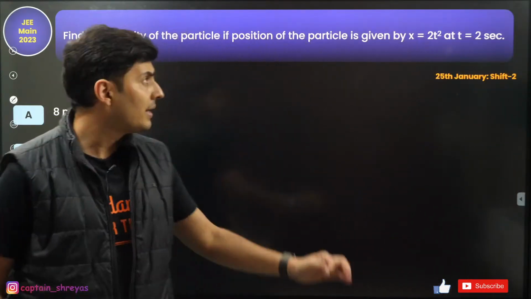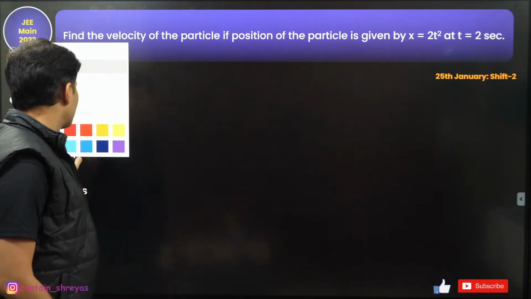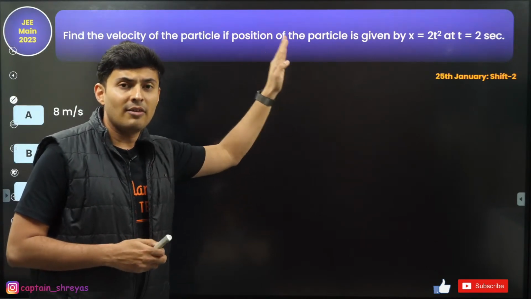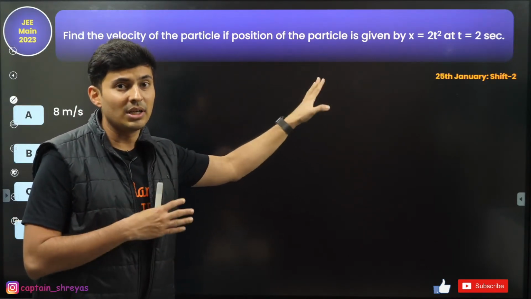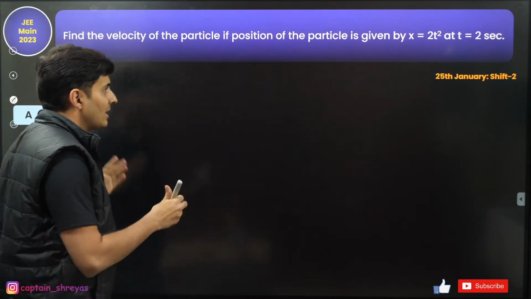Find the velocity of the particle given by x is equal to 2t square at t is equal to 2 seconds. Straight away question. These are the kind of questions which is usually done when some teacher of physics teaches derivatives. Probably one of the first few problems. And this is what they have asked, such a simple question.